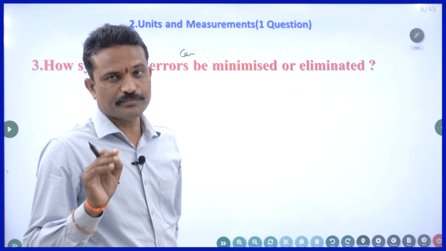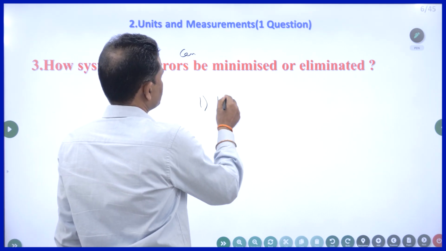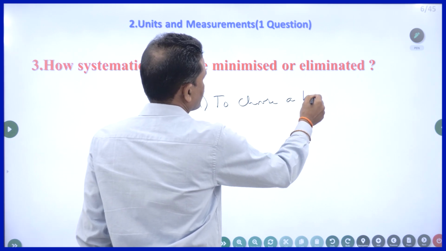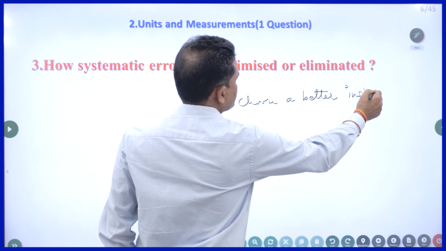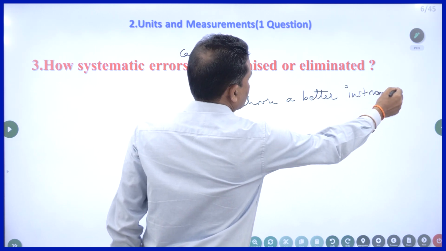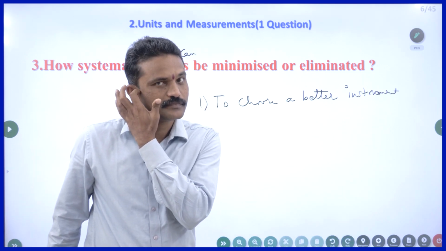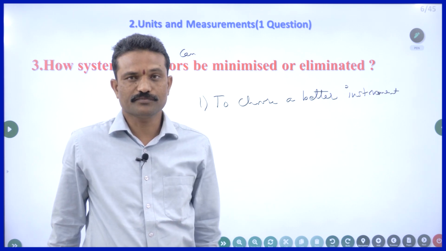So, I should choose a best scale. The best method is, you have to choose a better instrument. If my instrument is good, my reading will be correct. So, I have to choose a good quality instrument.